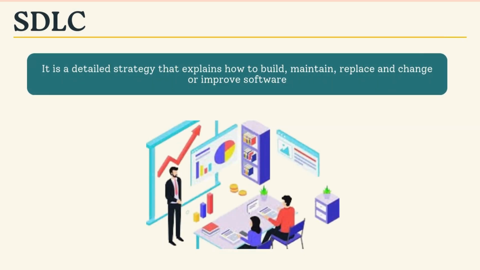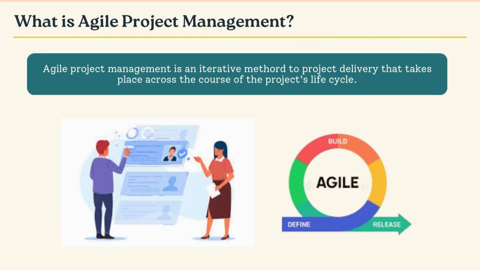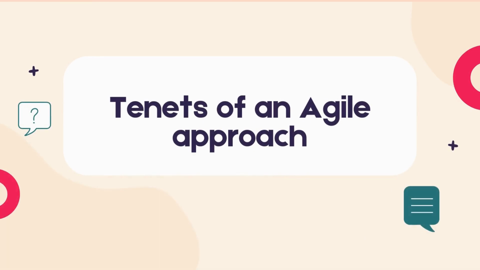Before diving into Agile, we first need to understand SDLC, Software Development Life Cycle. Within a software organization, SDLC is a detailed strategy that ensures adaptability. An agile or iterative approach aims to deliver value throughout the process, not just at the end. Trust, adaptability, empowerment, and collaboration are key principles of agile initiatives. With that in mind, let's move on to our next topic, the tenets of agile project management.